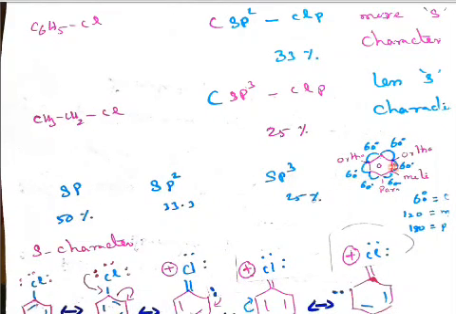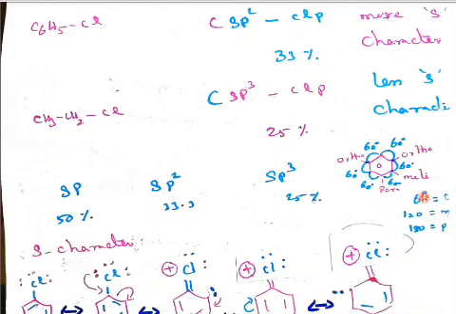Now I just want to tell you about the benzene ring. Start from here; the next position is 60 degrees, the ortho position. From the initial carbon, 60 plus 60 is 120 degrees for meta, then 60 plus 60 plus 60, 180 degrees, is para.